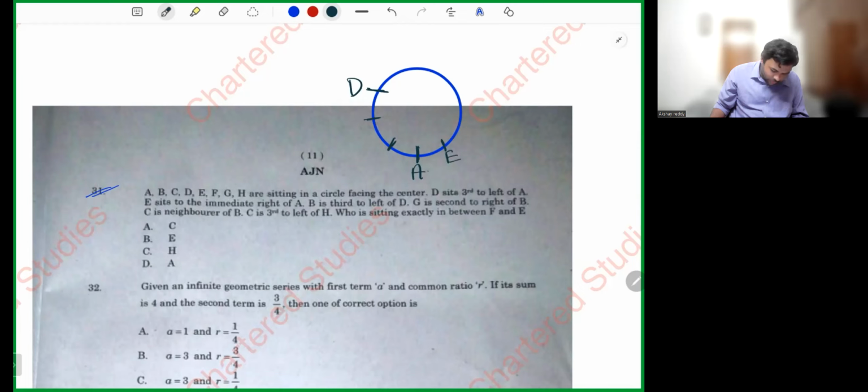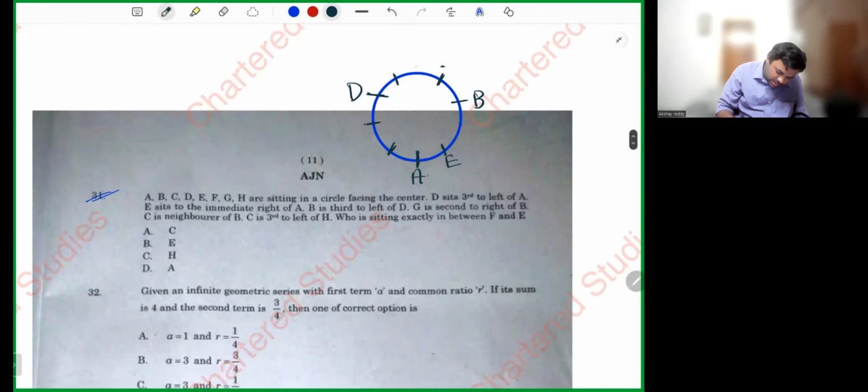D is third to the left of A. First left, second left, third left. G is second to the right of B. First right, second right. C is a neighbor of B. I hope only this one place is left. C is third to the left of H. So H, D, first left, second left, third left. Third to the left of H.